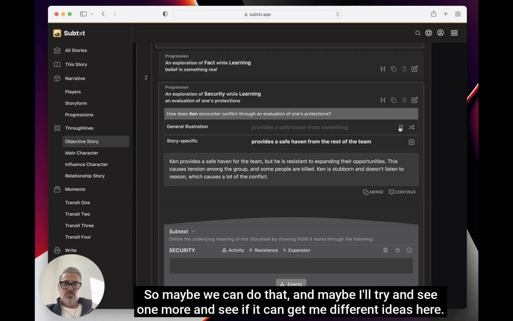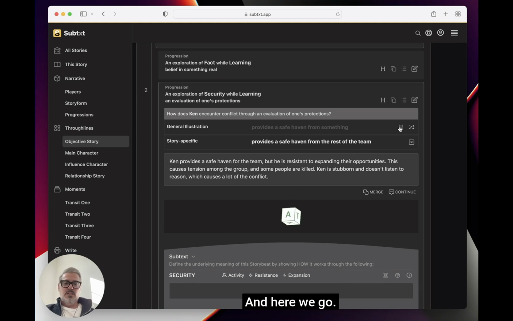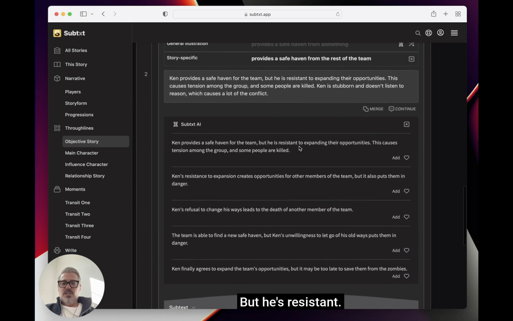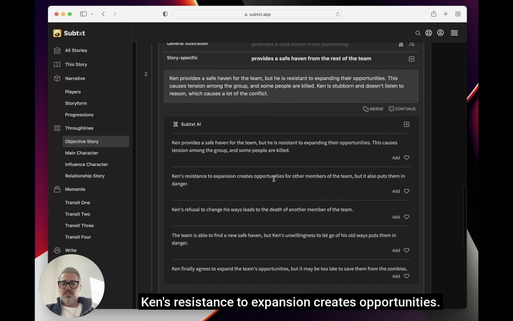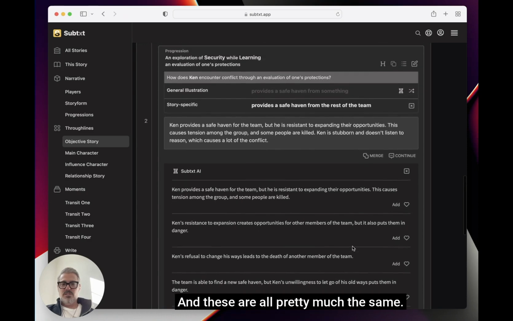And maybe I'll try, let's see, one more, see if it can get me different ideas here. And here we go. All right, yeah, this is a bunch of different ideas. But he's resistant. Ken's resistance to expansion creates opportunities. Ken's refusal to change his ways leads to death. And these are all pretty much the same.